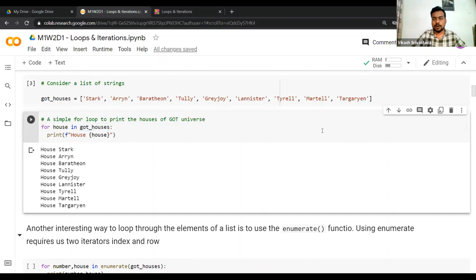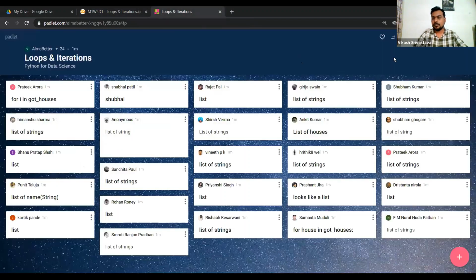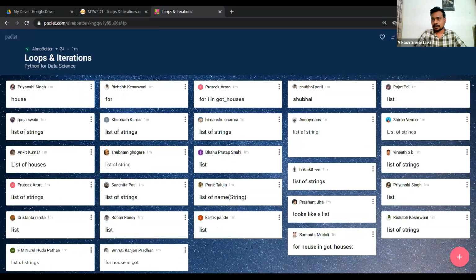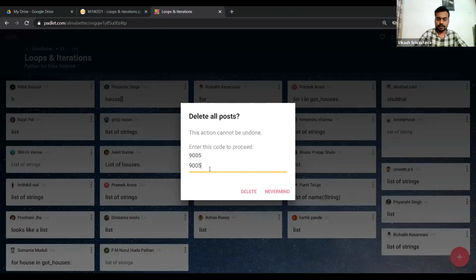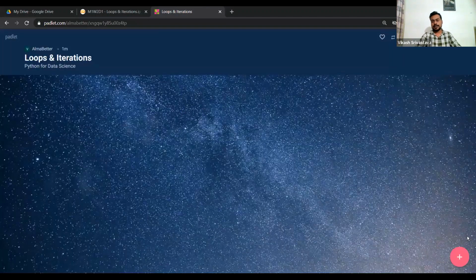Let's say I just want to get an idea from you. Let's say I want to print everything in reverse order. Let's say house Targaryen first, then house Martell, then house Tyrell, house Lannister, house Greyjoy, and the last would be house Stark. So can you tell me, just change this code a bit. What things do you need to change here so that you can get the corresponding output? Wait a bit, I'll just clear the blackboard, and then you can start answering. Okay, just hang on. Please post your answers here now.